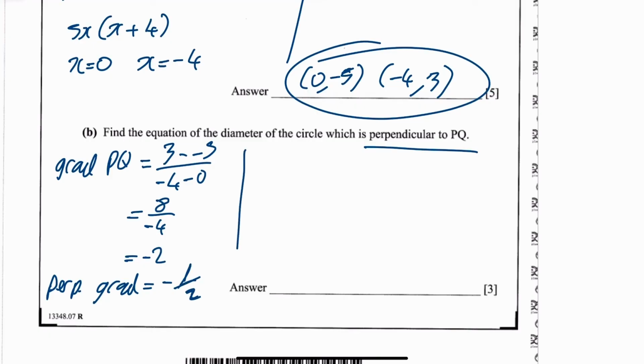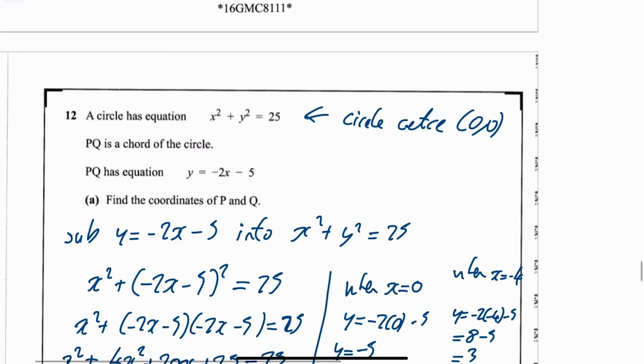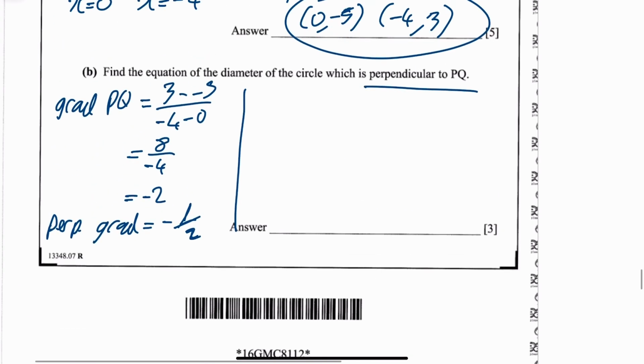Okay? And my diameter, if you think again about the diagram up here, the diameter goes through the center of the circle. And so that means 0, 0 is one of your points. So you know, first of all, your equation is y is equal to minus a half x plus c.